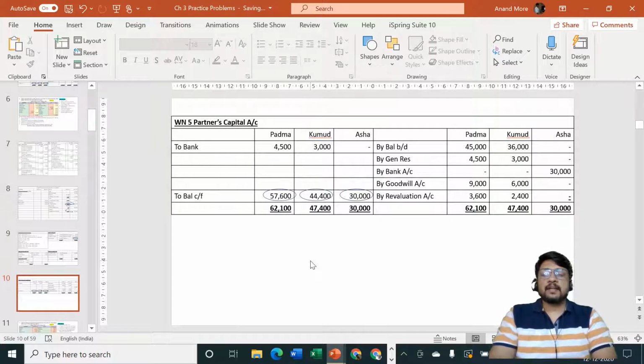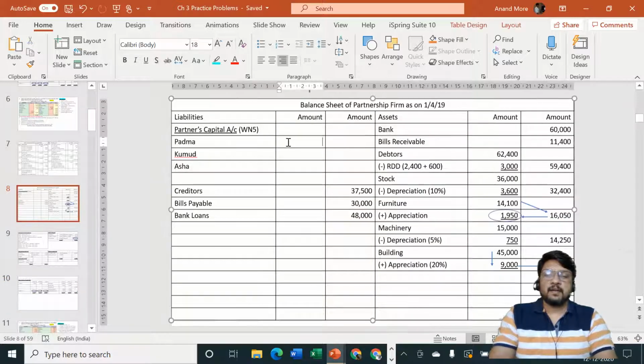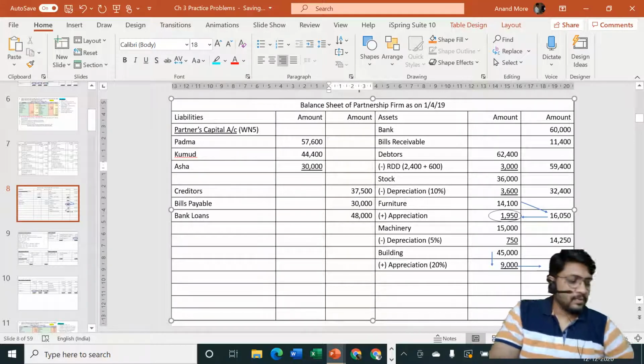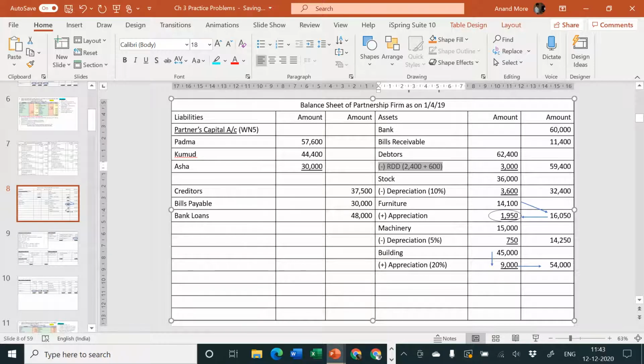Done. Let us now write these amounts in the balance sheet. Liabilities side, 57,600, 44,400 and 30,000. Let us take it to the outer column. 57,600 plus 44,400 plus 30,000. So what we get in the outer column is 1,32,000.